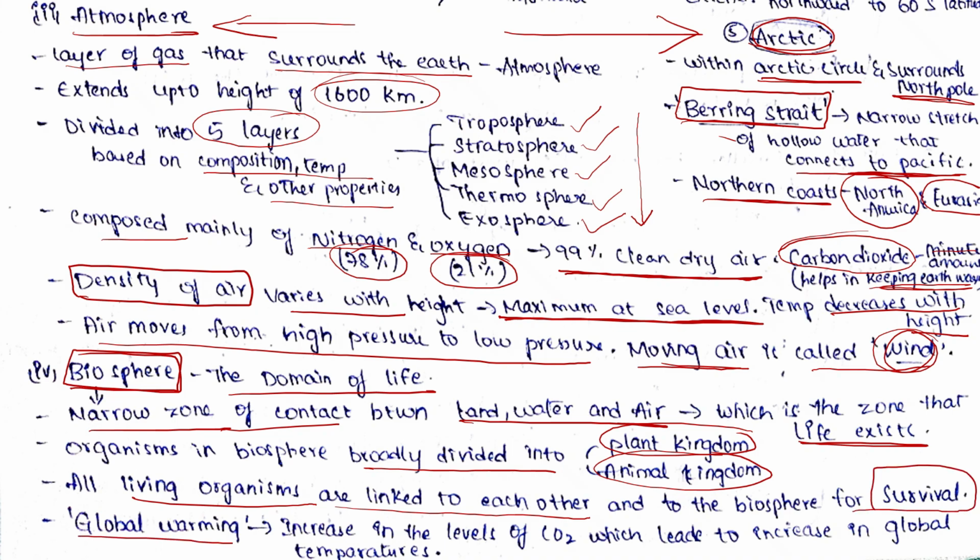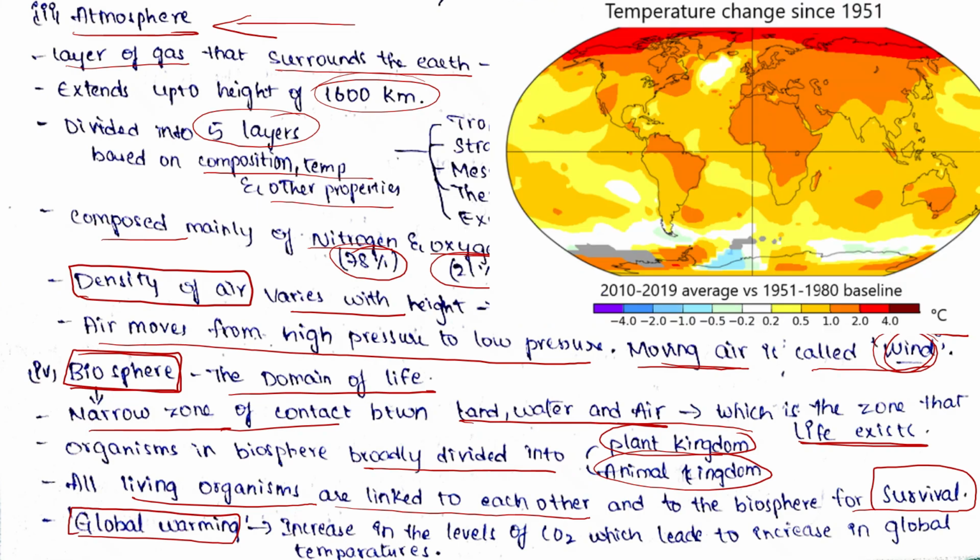And let's know what is global warming. Global warming means increase in the levels of carbon dioxide, which leads to increase in global temperatures. The increase in the temperature is due to the release of more carbon dioxide in the atmosphere.